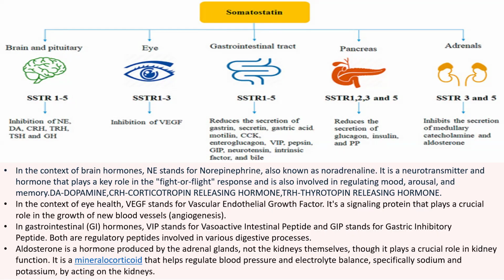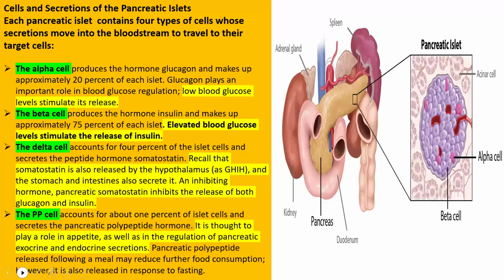Aldosterone is a hormone which is produced by your adrenal gland. It is not produced by your kidney. The adrenal gland plays an important role in kidney function. It is a mineralocorticoid which helps maintain your blood pressure and electrolyte balance in your body, specifically sodium and potassium, by acting on the kidney. So, these are the inhibitory functions of somatostatin.